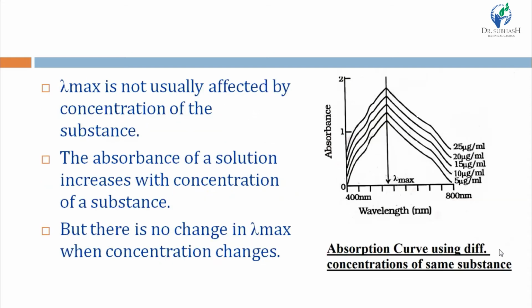Second curve is the absorption curve using different concentrations of the same substance. As I said, lambda max is the specific value for each substance, so as we change its concentration, its value is not changed. Lambda max is fixed, which means the wavelength is not changed, but as we increase the concentration of the substance, the value of absorbance increases.